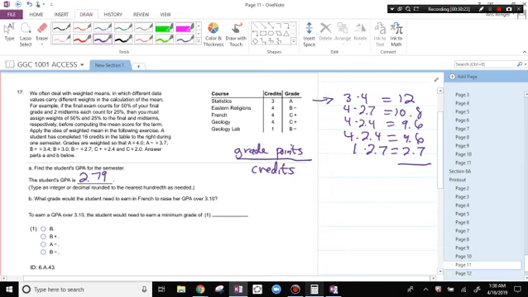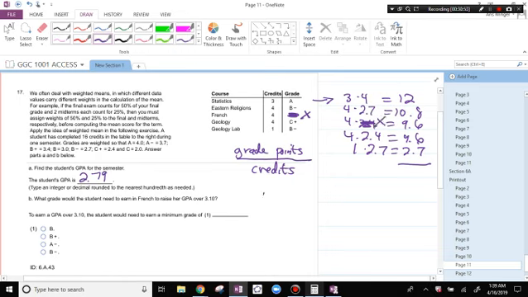What grade would the student need to earn in French to raise her GPA to over 3.1? So now we're scratching out this grade and asking, what grade should this be? Let X be the amount that this is worth, and let's see if we can calculate this. French was the third one here. What should this be now?